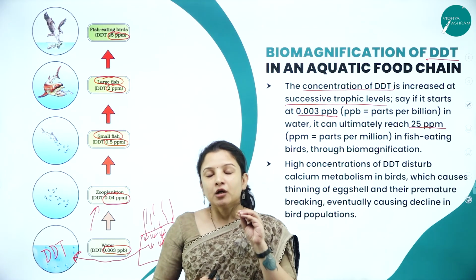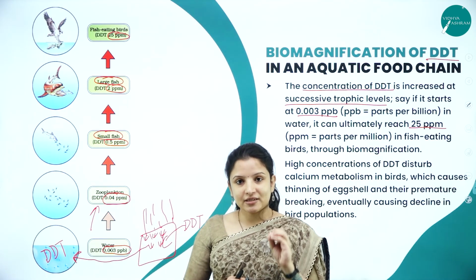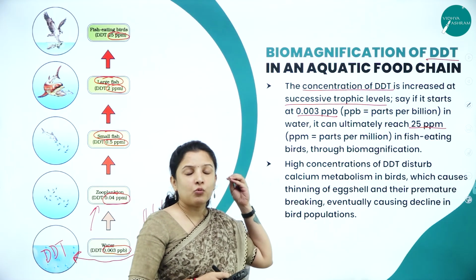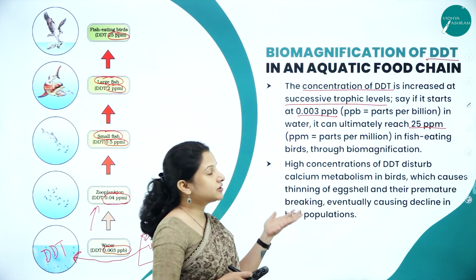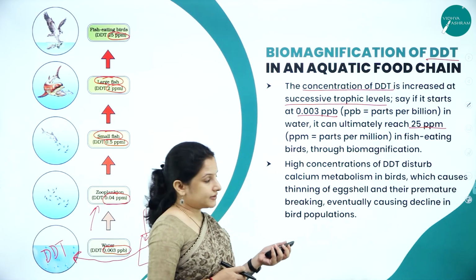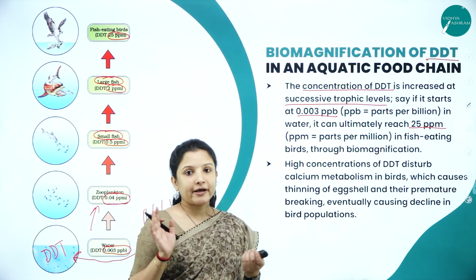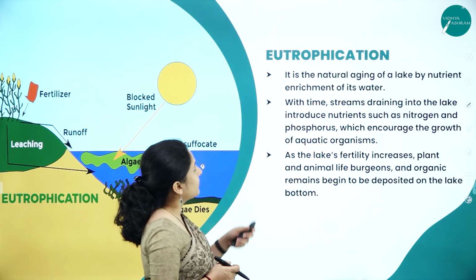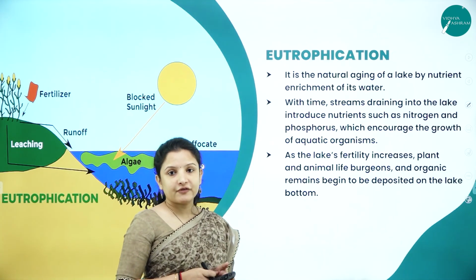So therefore, water pollution with a toxic chemical can lead to biomagnification, which is one of the hazardous processes in the environment, leading to the death of a lot of organisms. So this is about biomagnification, wherein we took the example of DDT chemical. So moving further, let us study eutrophication.